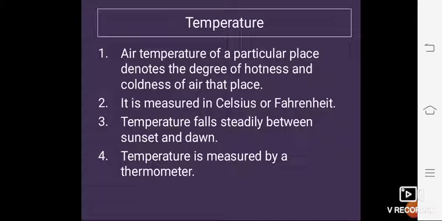Now let us understand how the earth is heated. The surface of the earth is heated by the sun's rays, right student? And the air above the earth's surface is heated by the heat reflected from the warm surface.